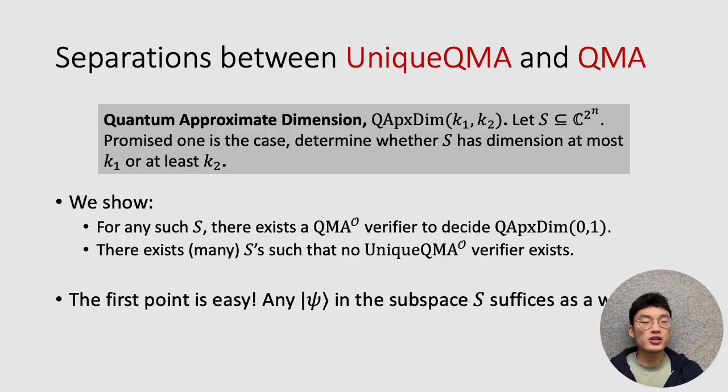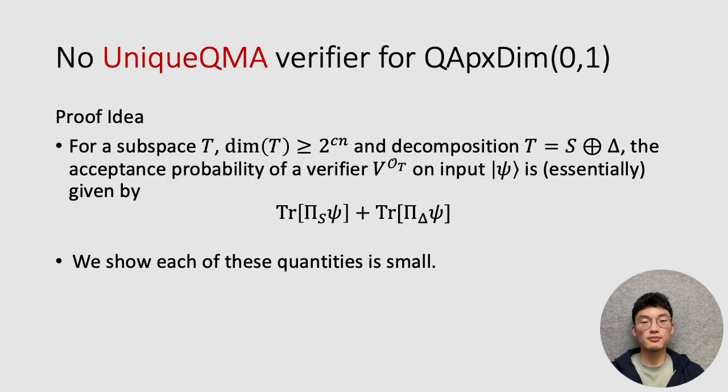Intuitively, the reason why this is actually difficult for unique QMA, on the other hand, is that there are many possible candidate witnesses, especially when the subspace S is quite large. If S is exactly dimension 1, then it's easy, but if S is super polynomial, then there are many different psis that you can imagine giving to the verifier, and it's hard to formulate a procedure which isolates a unique one. However, we show that this is actually indeed possible.